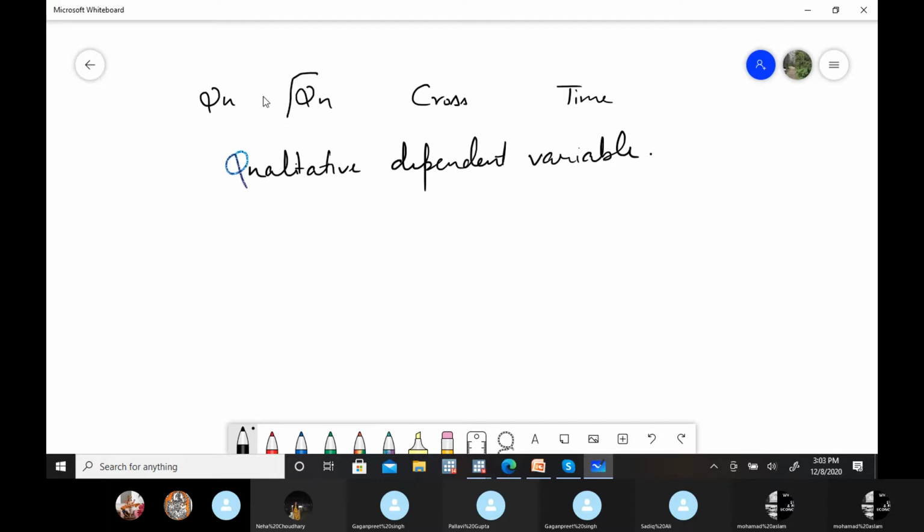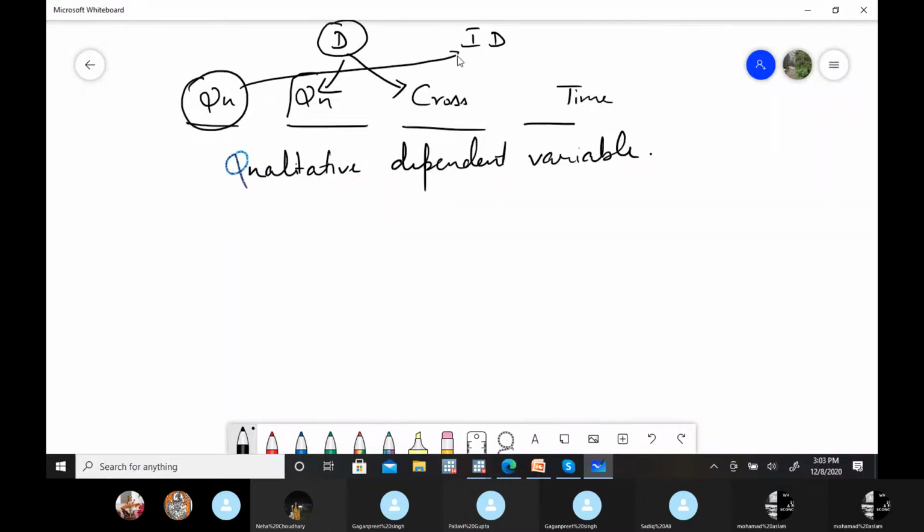These four categories apply to both the dependent variable and the independent variable. So far, as far as the dependent variable is concerned, we have done only cross-sectional data and quantitative variables, mostly. For the independent variable, we have done both qualitative variables, that's the dummy variable case, and quantitative as well, and mostly cross-sectional time series data.